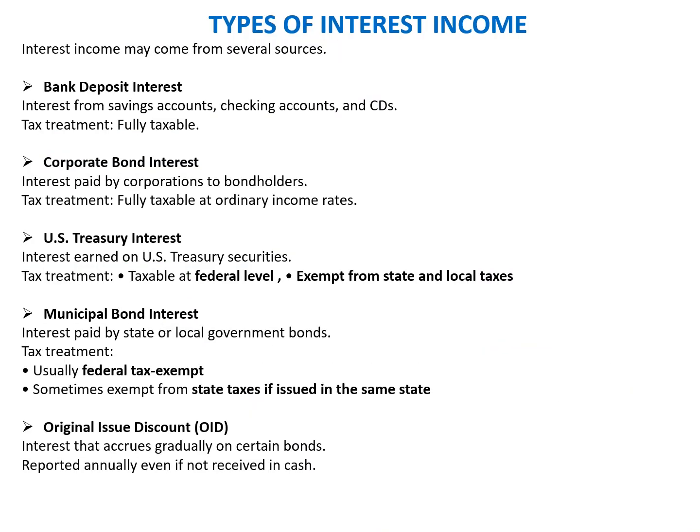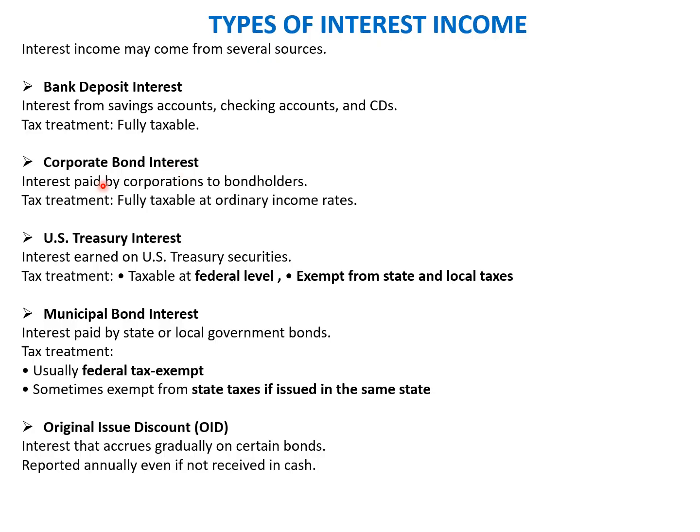Okay, we'll quickly talk about the types of interest income here. Interest income may come from several sources. We'll first talk about bank deposit interest. Interest earned from savings accounts, checking accounts, and CDs is treated as interest income, taxed at ordinary rates, which means that the entire amount of interest received is fully taxable.